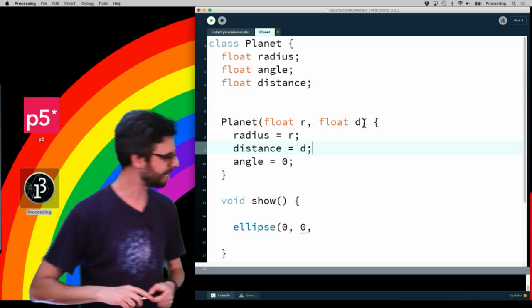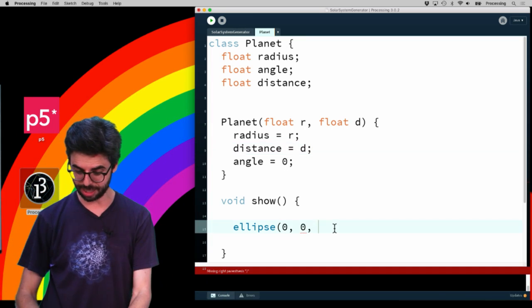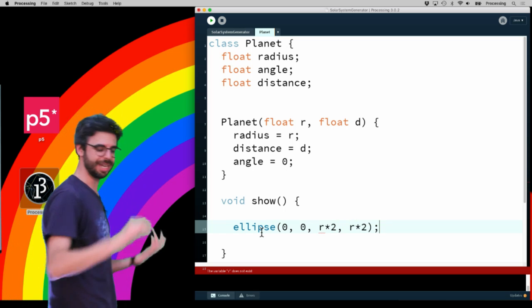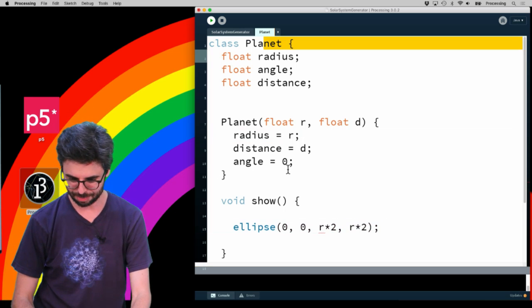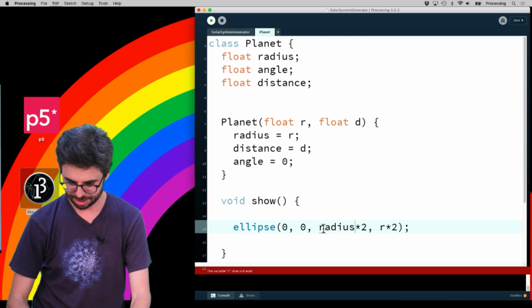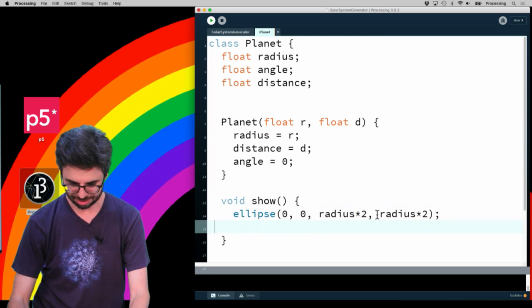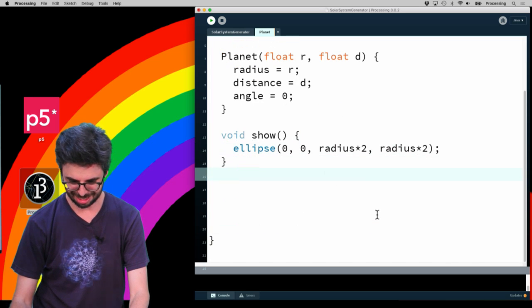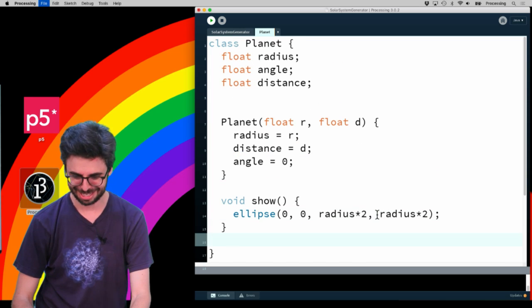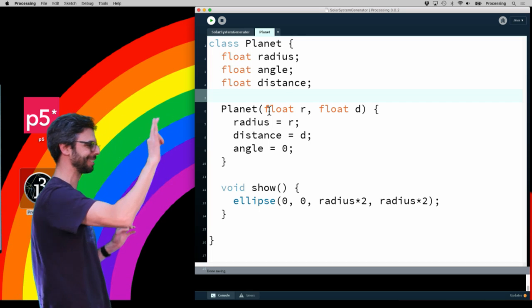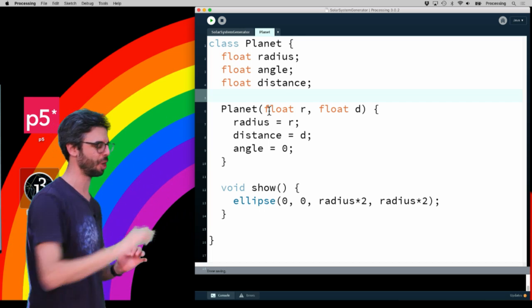Okay, so back to here. So I'm going to draw an ellipse at 0, 0 with the radius, which is not r, whoops, radius times 2. So let's just see. Sorry, I'm anally retentively getting rid of all the extra space. Here's my planet object, a radius, an angle, a distance. A radius, a distance, an angle, and a show function which draws it.